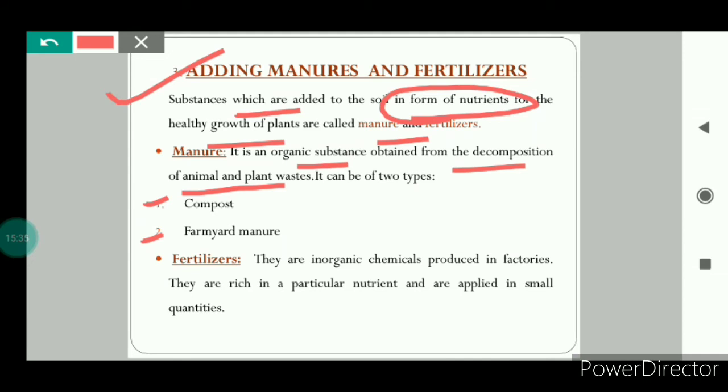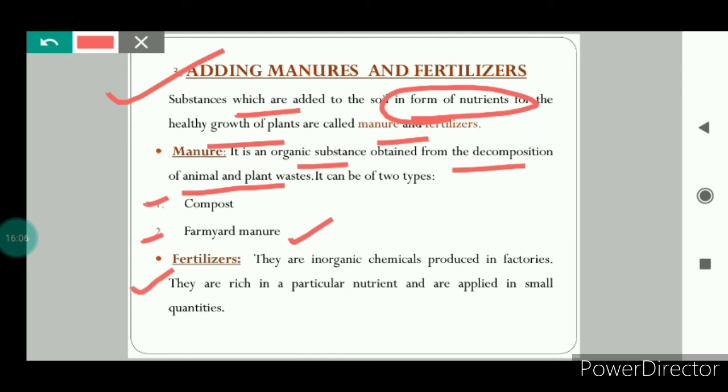The next one is farmyard manure. It is a commonly used manure in India, and the ingredients for this manure are cattle dung, urine and crop waste. All these ingredients are mixed and dried in the sun, and the manure which is obtained is directly used as farmyard manure. It provides various nutrients to the soil and increases the fertility of the soil.